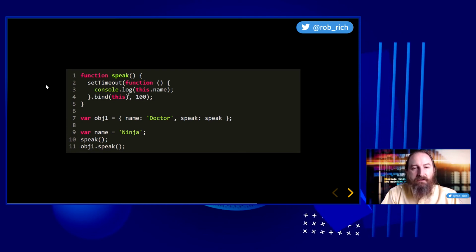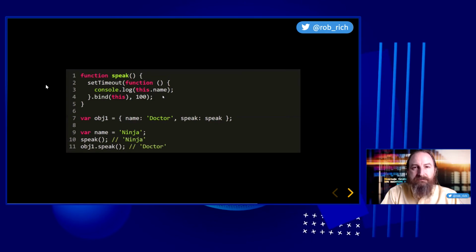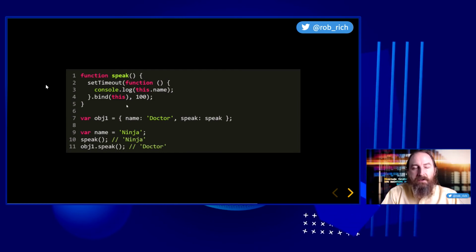And in 100 milliseconds, we'll call that function and we'll get Ninja. obj1.speak, the this coming in here is obj1. So we'll override this, and when it launches, we correctly get doctor. Excellent. So in this case, .bind was the correct solution in being able to get our content into place.